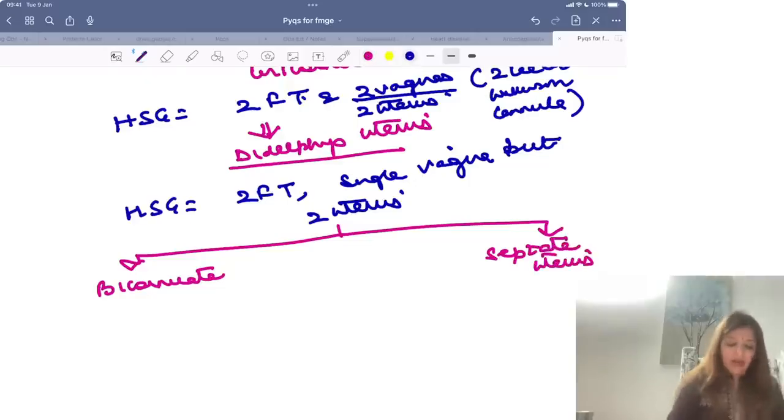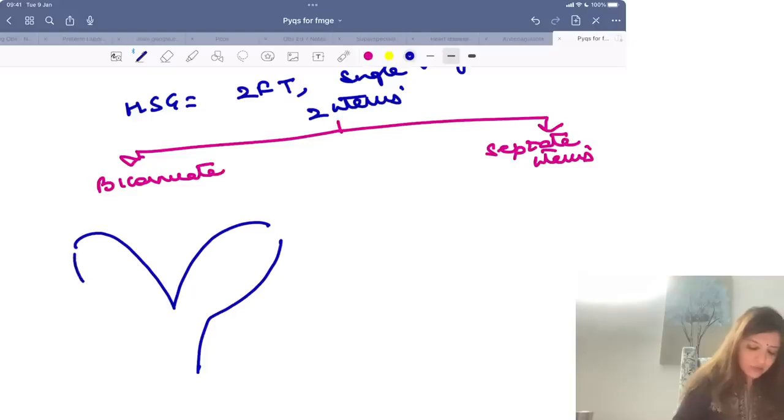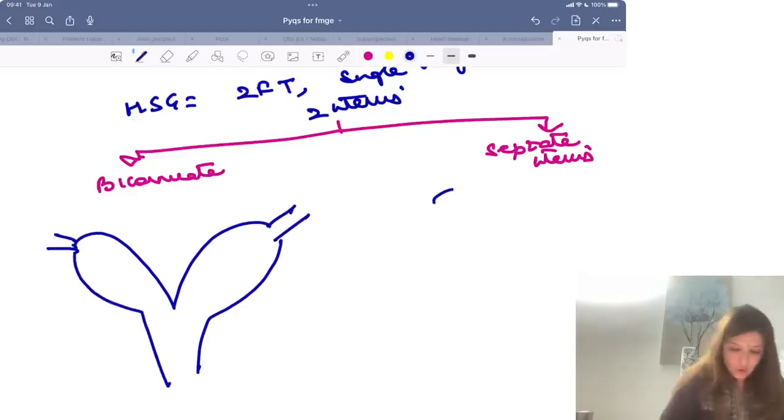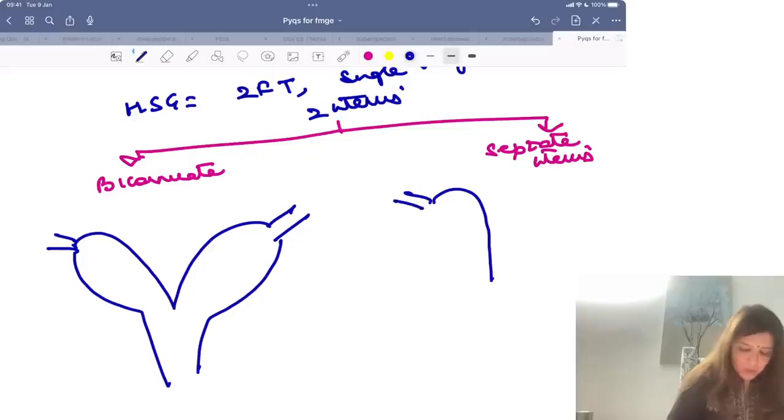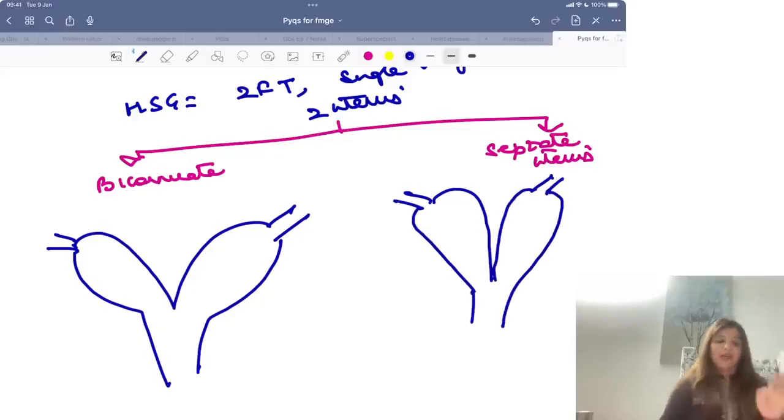Now, in a bicornuate uterus, you will get two uterus, single vagina, two fallopian tubes. In septate uterus also you will get two fallopian tubes, two uterus, single vagina.